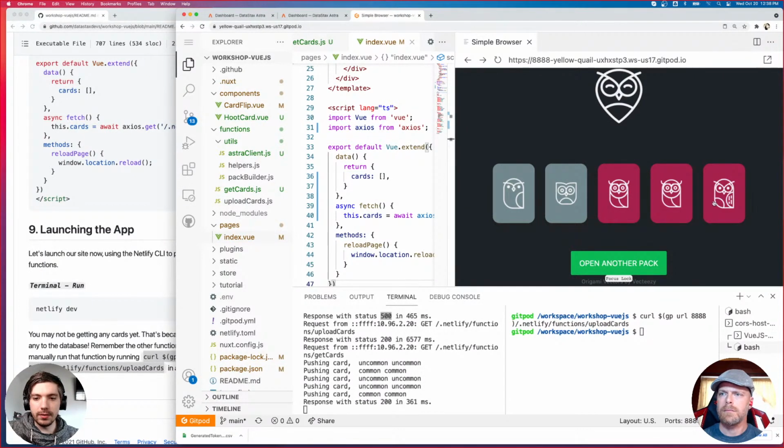You do have to press enter after you paste it, Daniel. Yeah, it doesn't automatically execute. And the upload cards function itself doesn't have a return, so you're not going to see it.